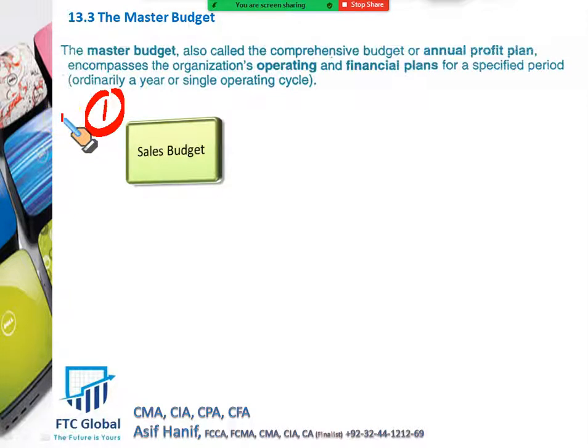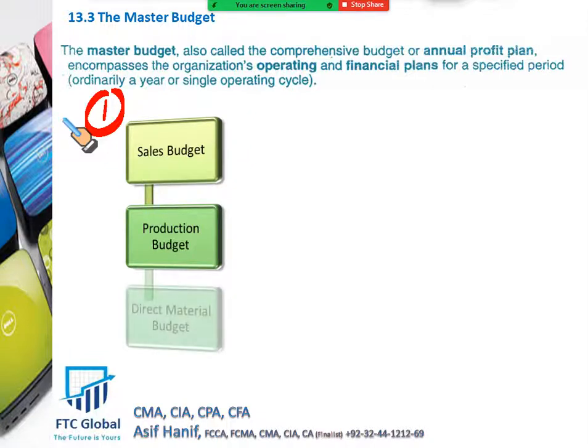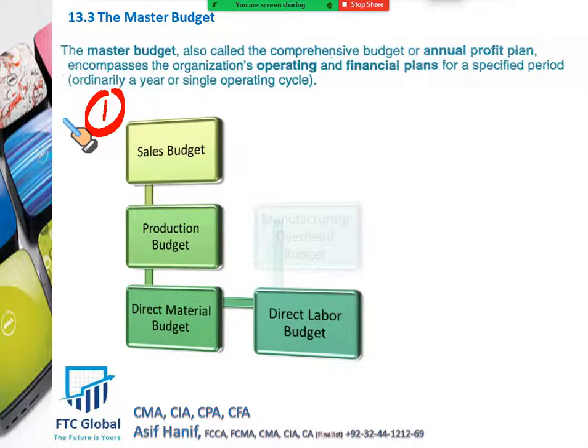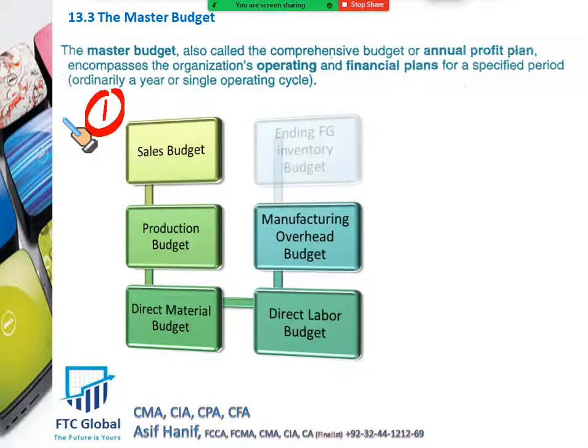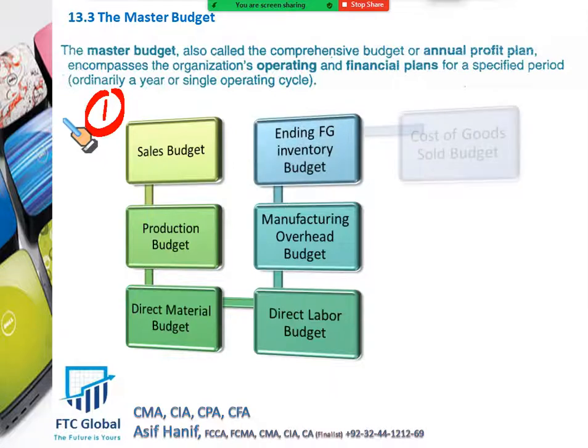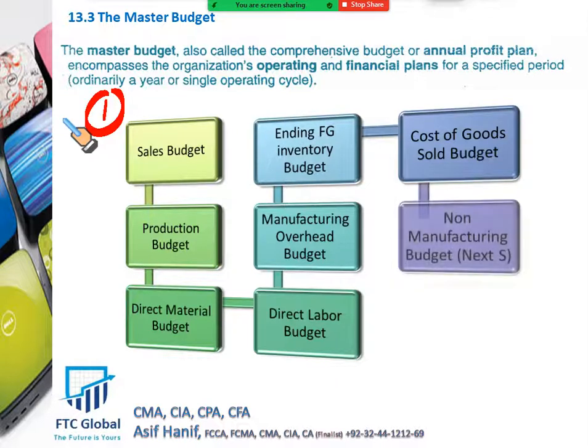Once the sales budget is drawn, we take the data from the sales budget and draw the production budget. Once we have the production budget, immediately after that we can draw the direct material budget, direct labor budget, and manufacturing overhead budget. From this, we then go to the ending finished goods inventory, CGS, and non-manufacturing budget.